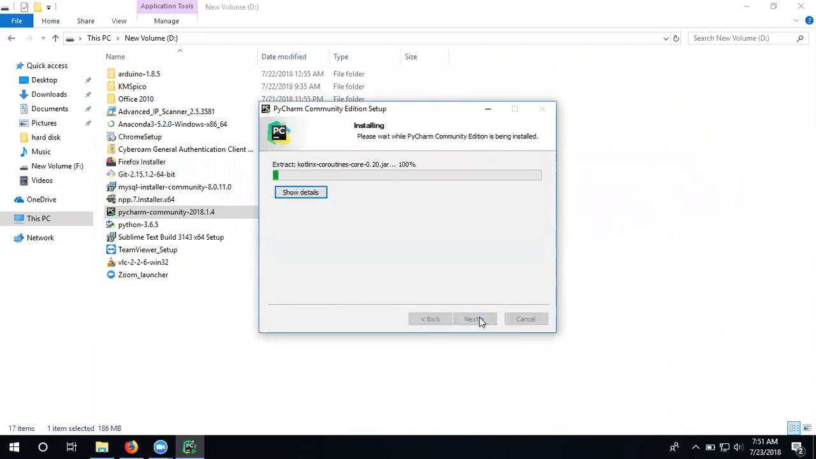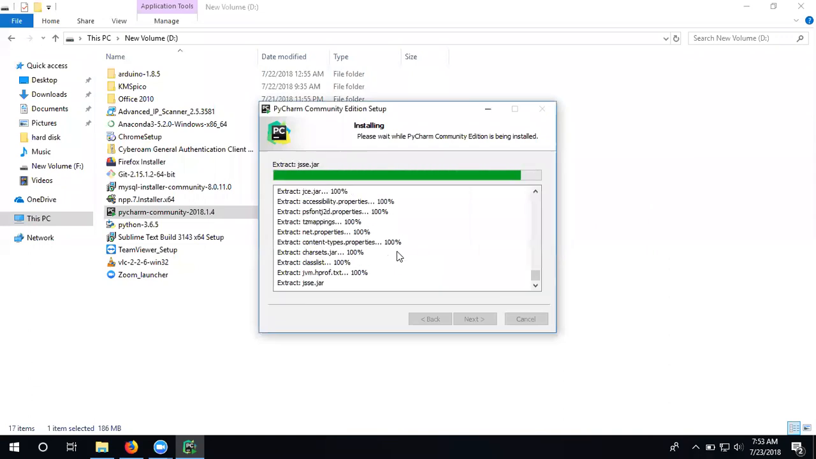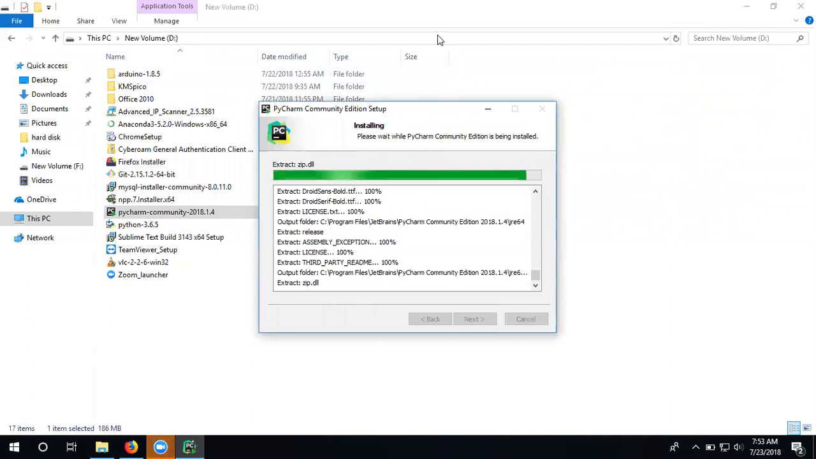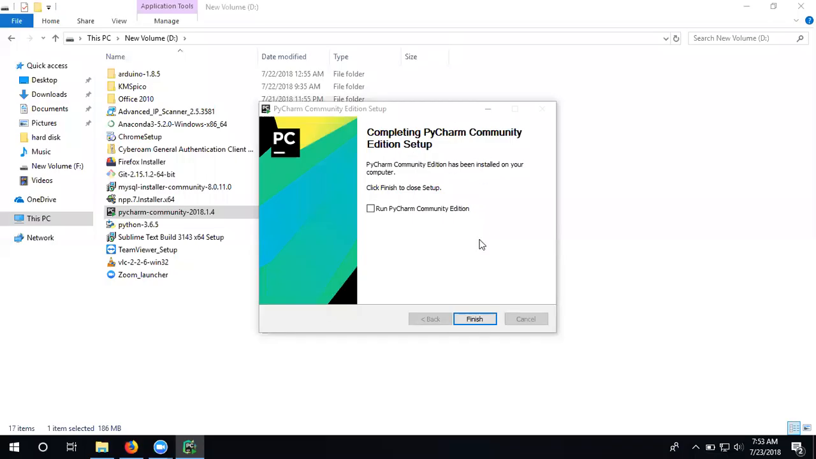Install. I'm going to fast forward this. You can click here to check the details. The installation is complete. Now we have to configure it.